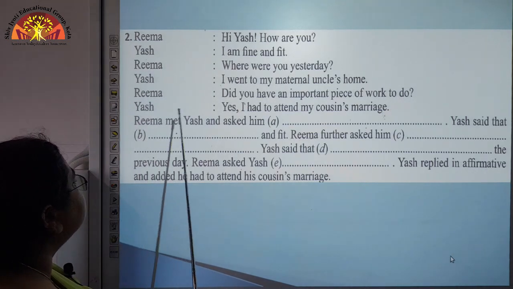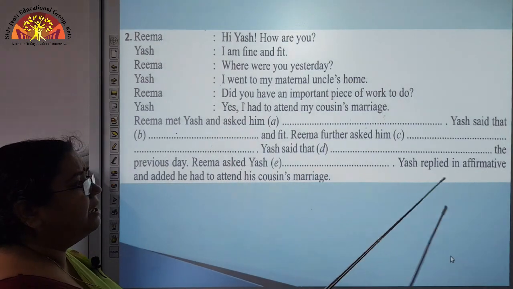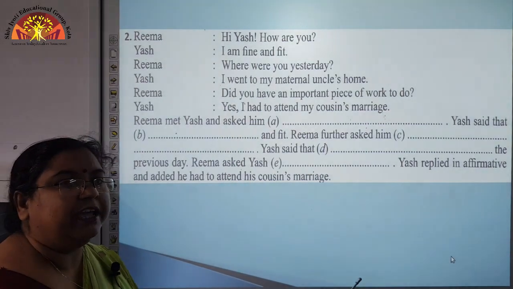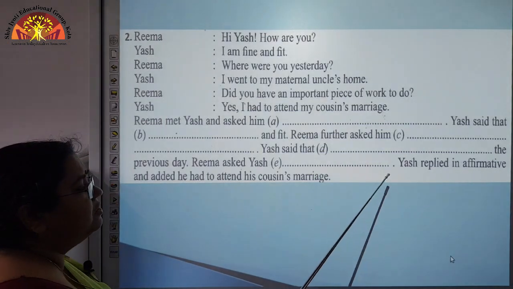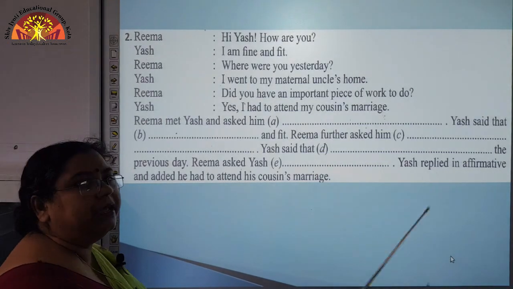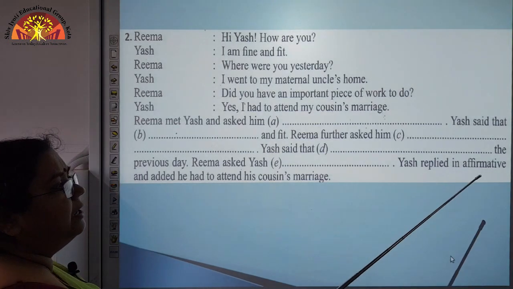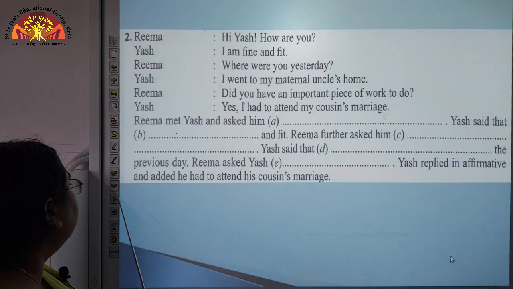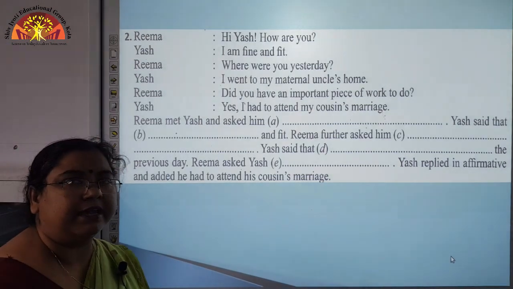See here, Yash said yes. So whenever we use yes, we say in affirmative. Okay. If suppose it is no, then we will say Yash replied in negation. So Yash replied in affirmative and added he had to attend his cousin's marriage.